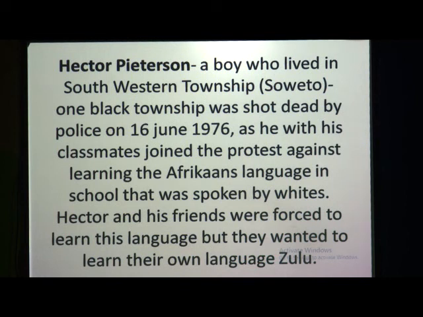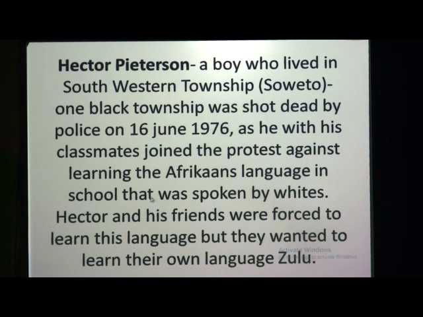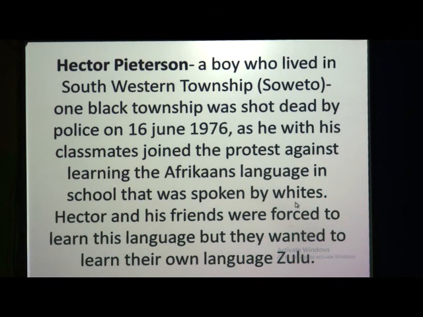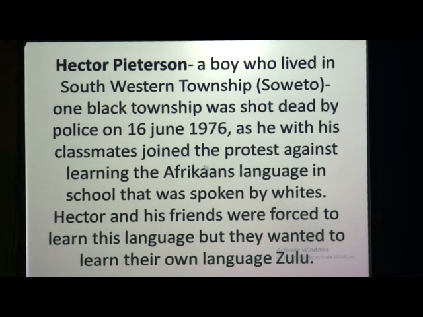So why was he shot dead, children? Let us see. He was shot dead on 16 June 1976 because he and his classmates joined the protest against learning the Afrikaans language in school, which was the language spoken by whites. So why was he shot dead? Because he had joined the protest.